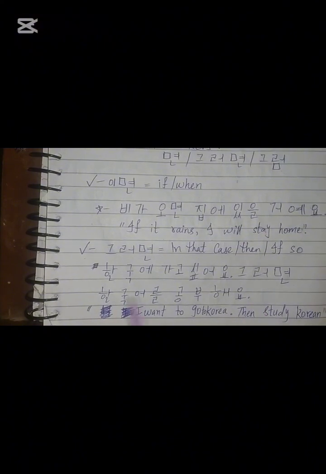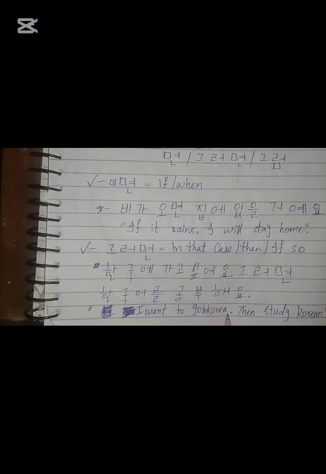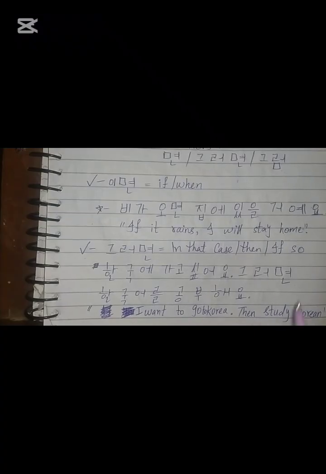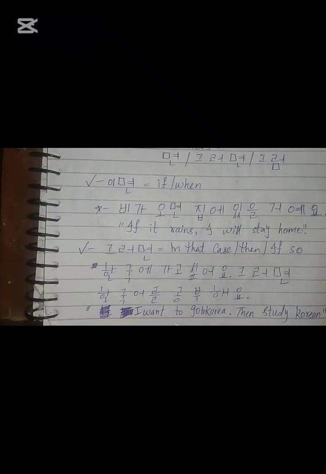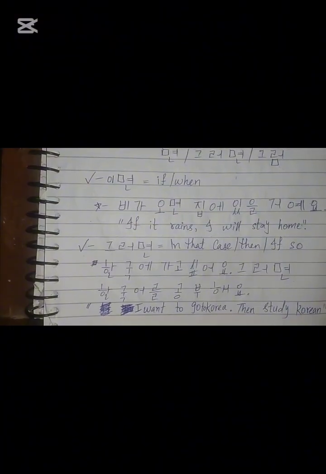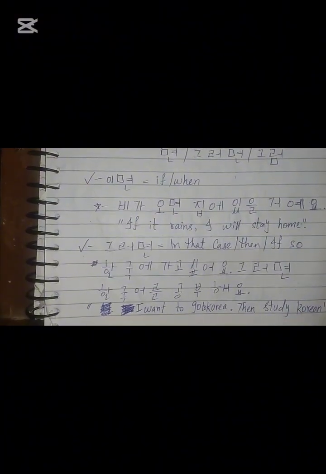So 그러면 한국어를 공부해. Like I want to go to Korea, then study Korean. So we are using 그러면 in the sense of then here. Now this is all for the condition markers, because if you're going to use 그러면, you can use 그럼 as well, because that's the same. So that's it for the condition markers. I hope it is clear to you guys.